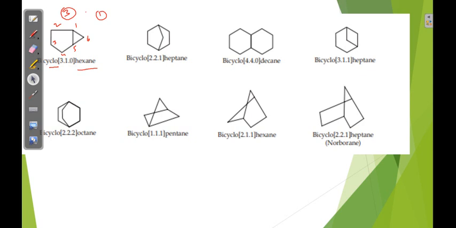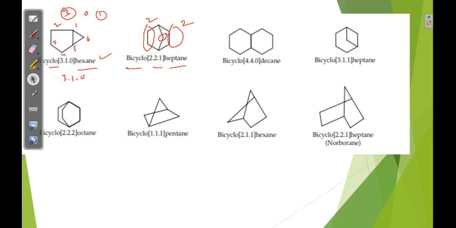In decreasing order 3.1.0, total carbon hex. Bicyclo is common. Here 2 carbons, here 2 carbons, here 1 carbon. So 2.2.1 heptane.